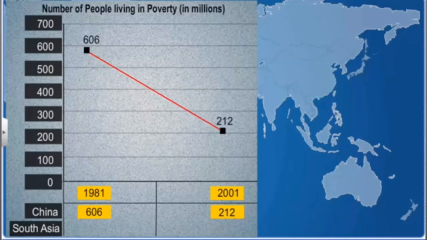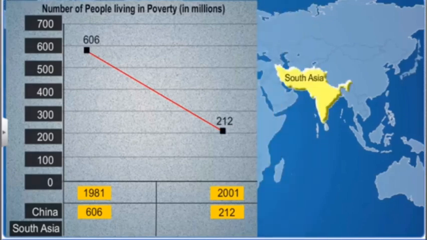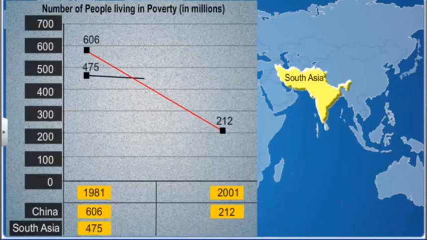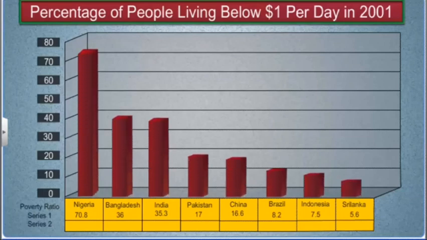In comparison, the decrease in the number of people living in poverty in South Asia was marginal, from 475 million in 1981 to 428 million in 2001. Here is another graph showing the comparison of the poverty ratio of a few countries based on the World Bank standard of poverty.